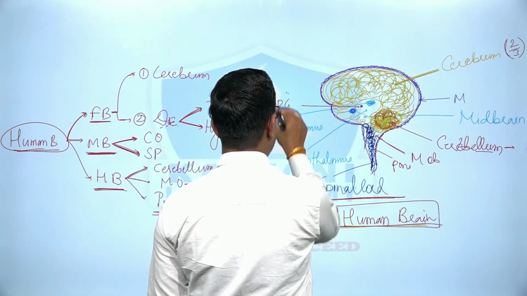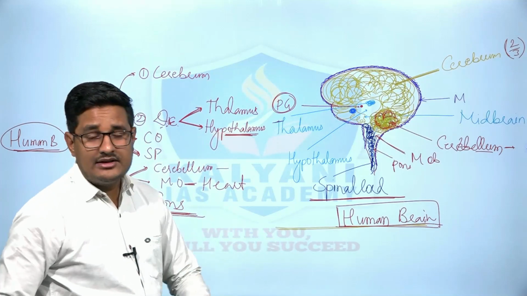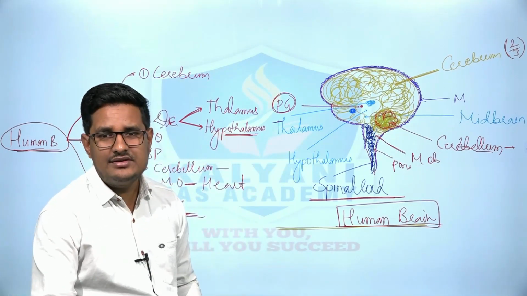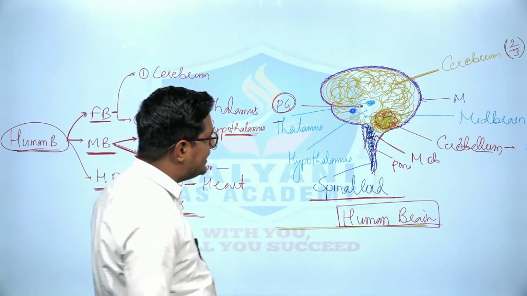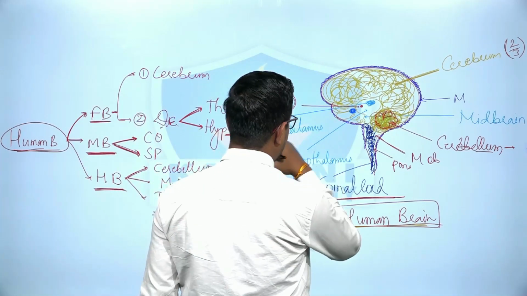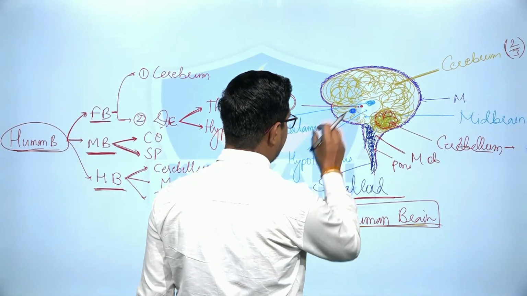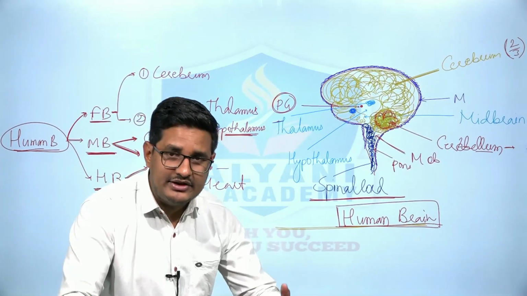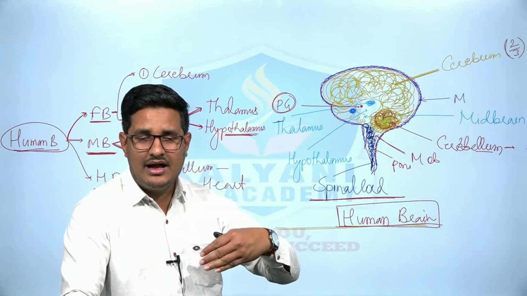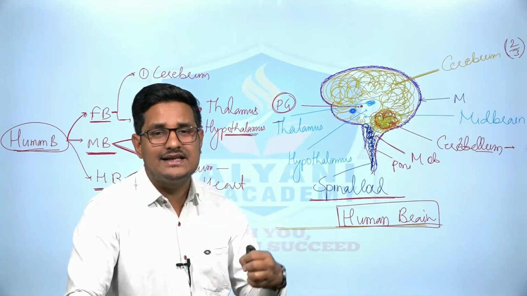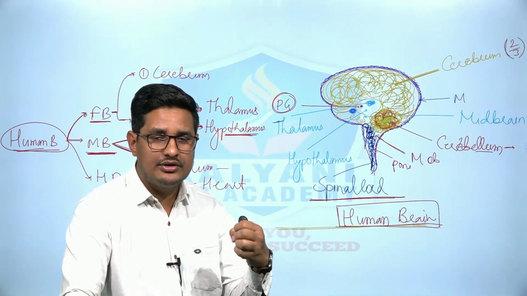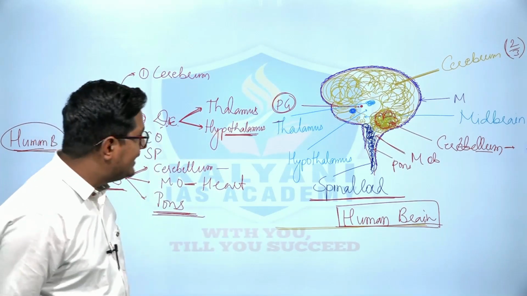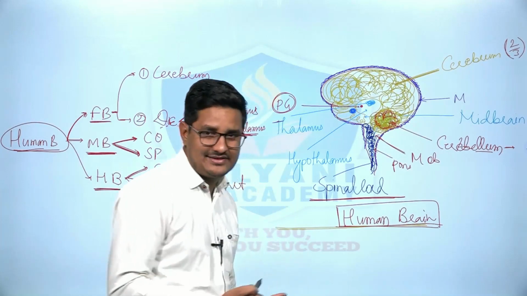This is the pineal gland, right? And do you know the pineal gland is also known as the third eye of Shiva? It is considered that if you have successfully activated your pineal gland, then definitely you can control your biological cycle, and you can control your senses, and definitely you would become the most wise person in the world, right? And this is also known as the sixth sense, right?